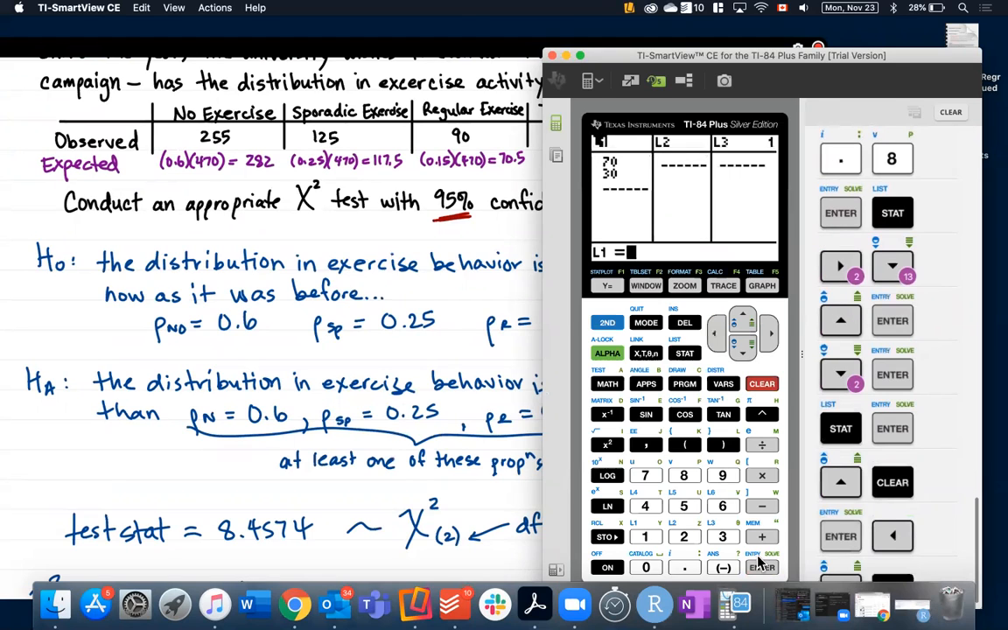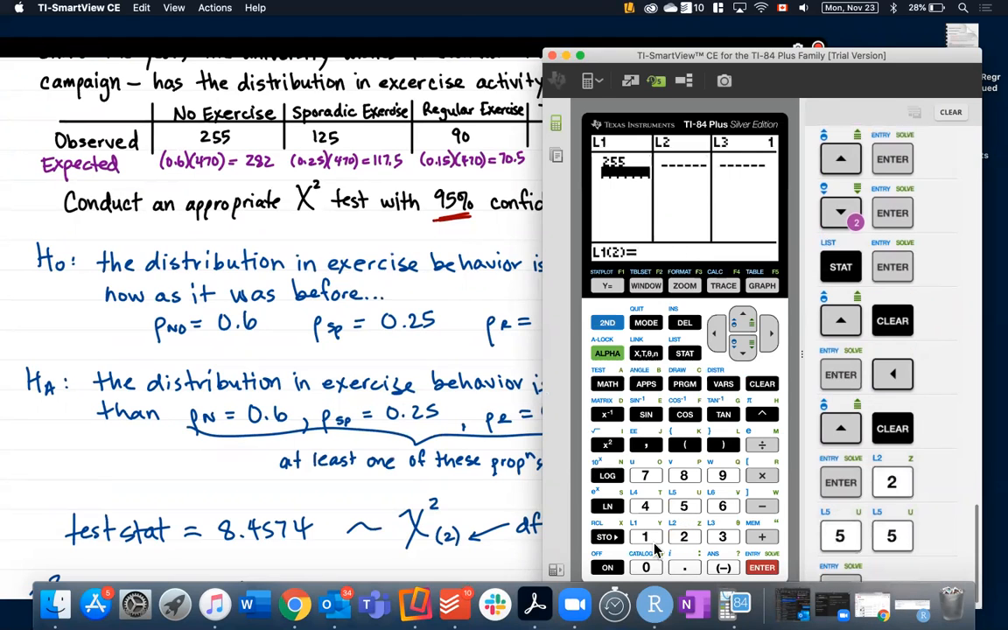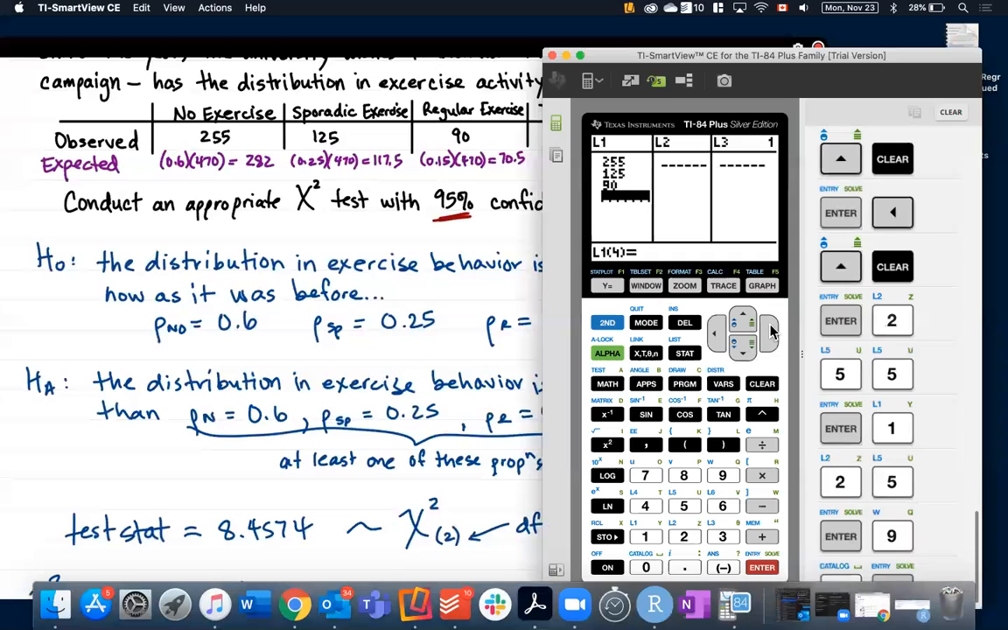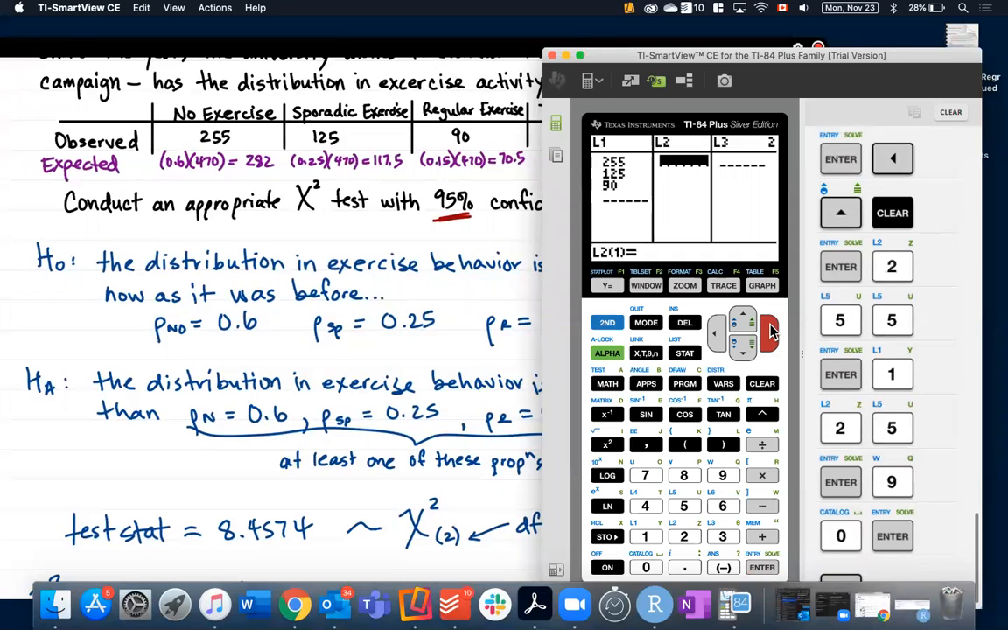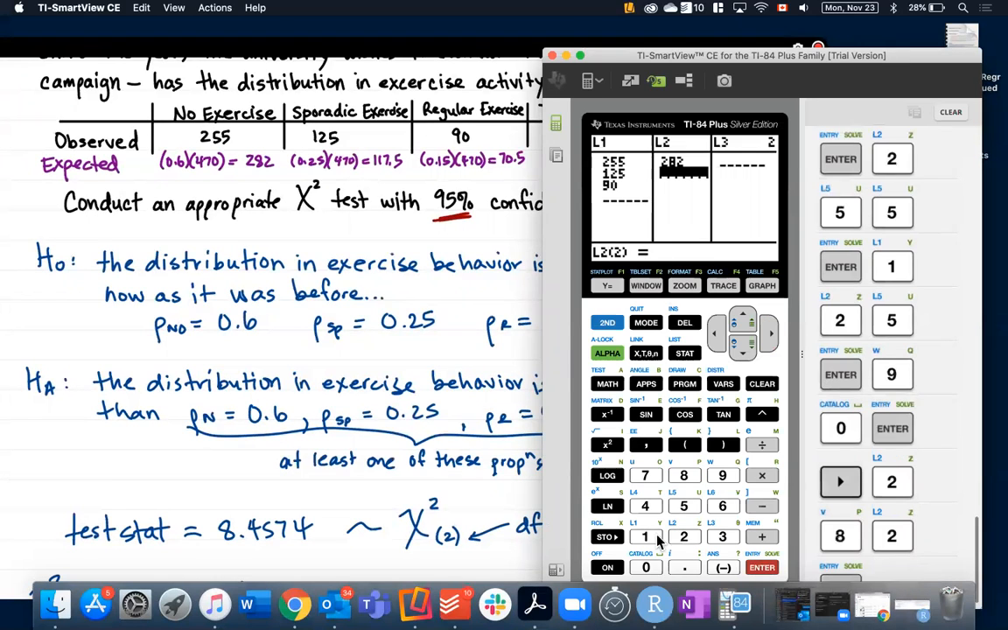Okay. And so you're going to put the observed values in list 1. So I'm going to put in 255 and then 125 and then 90. So I'll put the observed values in list 1. And then I'm going to put the expected values in list 2. So the expected values here are 282, 117.5, and 70.5. Okay.